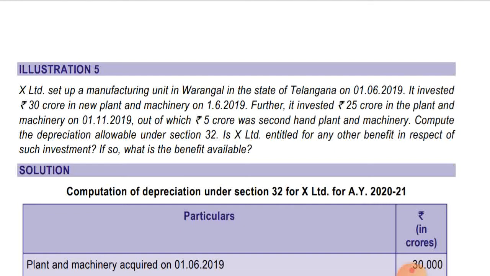Okay, if we invest in any assets, purchase any assets in the state of Telangana, Bihar, Andhra Pradesh or West Bengal, then we'll get the additional deduction as per section 32AD. So 15% is the flat rate. So 15% additional deduction will be allowed, but it will not be reduced from the block of asset. Keep in mind that. Okay.